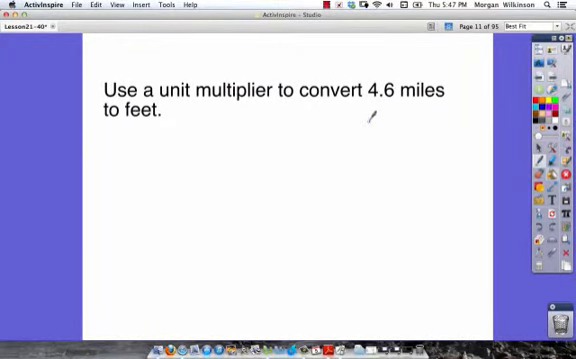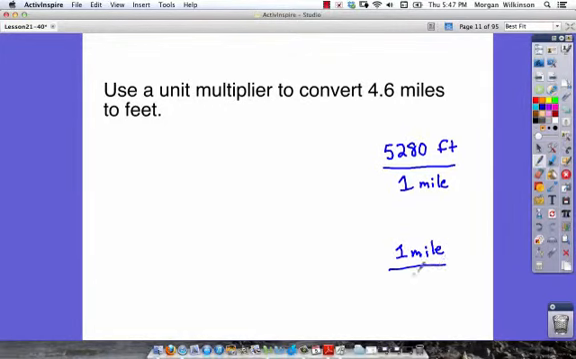Use a unit multiplier to convert 4.6 miles to feet. Now, you live near the mile-high city of Denver, okay? You better know that there's 5,280 feet in 1 mile. Or we could write it the other way. We could say 1 mile is the same as 5,280 feet. So we've got our 2 unit multipliers.